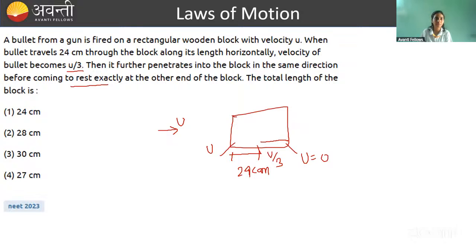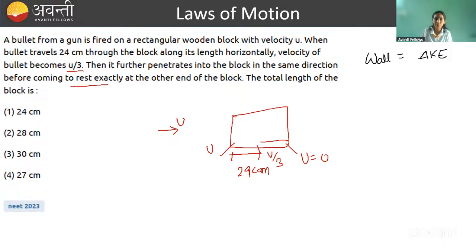So what is happening over here? Some sort of resistive force is acting because the bullet is traveling through the block. The block is applying that resistive force, and because of that, velocity is decreasing, so kinetic energy is decreasing basically. हमने work energy theorem पढ़ा है. It states that work done by all forces is equal to change in kinetic energy. This is basically the topic of today. I don't know, somewhat of a mistake happened in placing the question over here, but no worries. So work done by all forces equals change in kinetic energy.